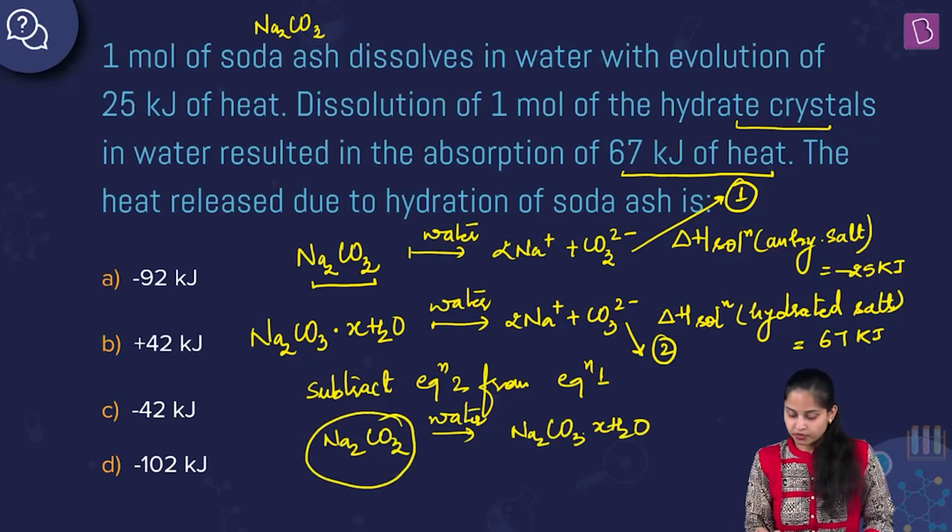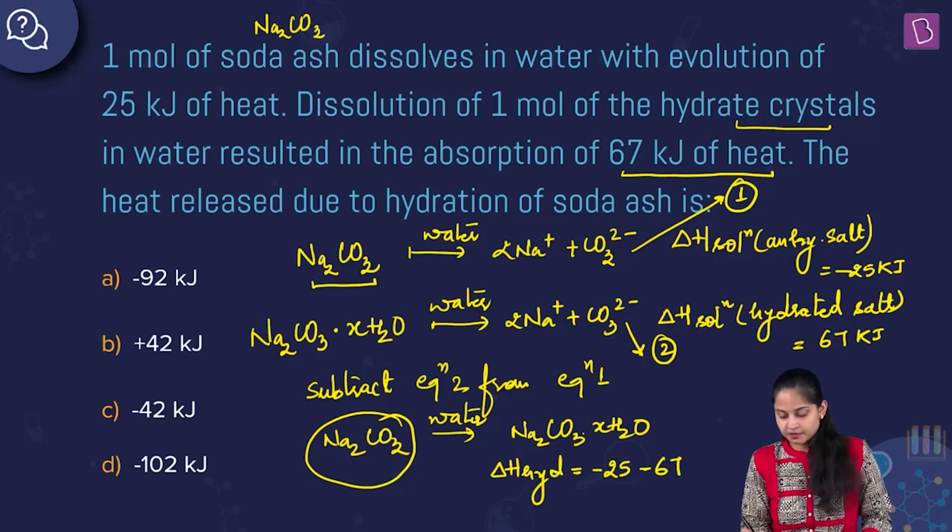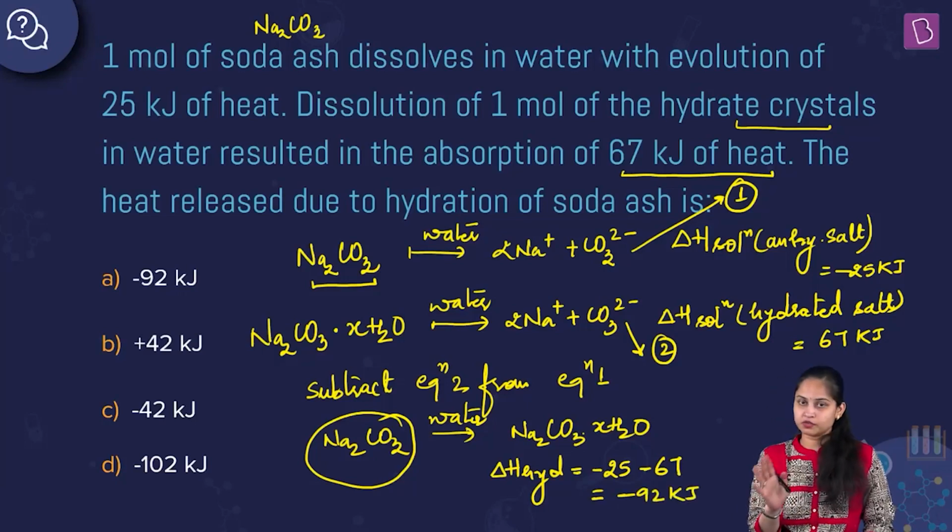So we need to find out delta H of hydration. Delta H of hydration will be equal to minus 25 and minus of 67. It becomes equal to minus 92 kilojoule. This is one method to solve.